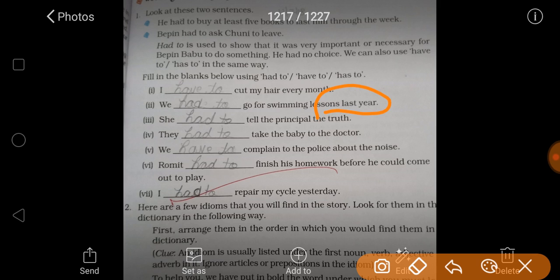So she had to tell the principal the truth. They had to take the baby to the football. We have to complain to the police about the noise. Romit had to finish his homework before he could come out to play. I had to repair my cycle yesterday. Okay.